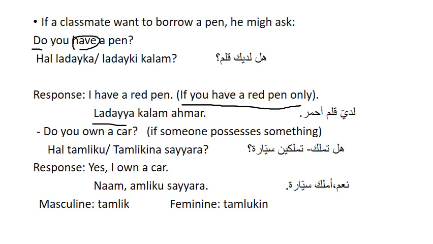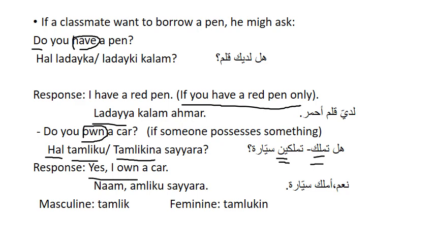Let's change have into another thing in another sentence and in another scenario. Do you own a car? Here someone is possessing something. Here the have changed into an action verb. Do is hal since it's a yes or no question. You own means تملك for the masculine and تملكين for the feminine. هل تملك or تملكين سيارة?